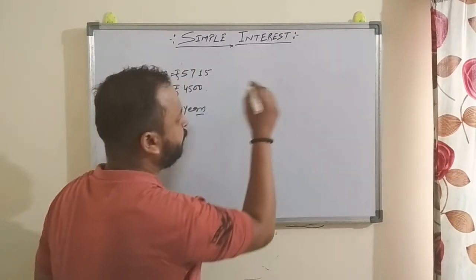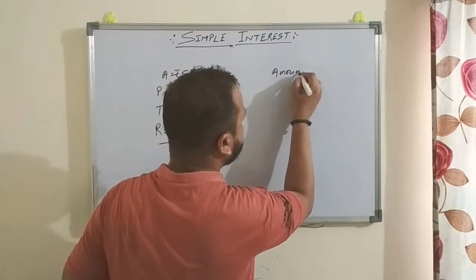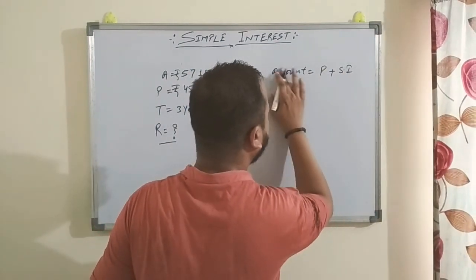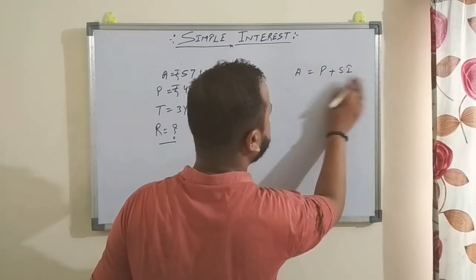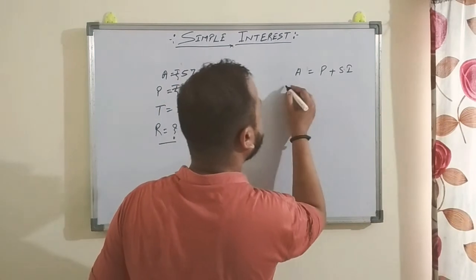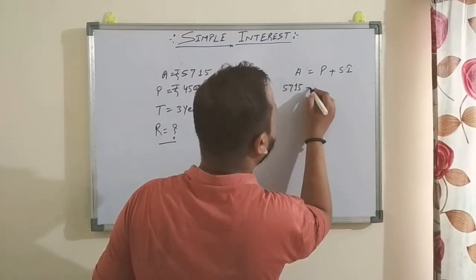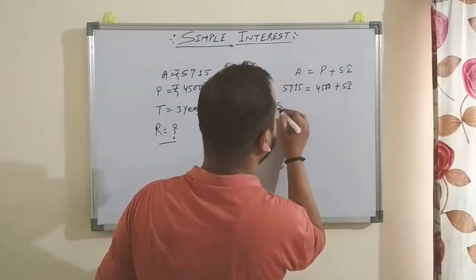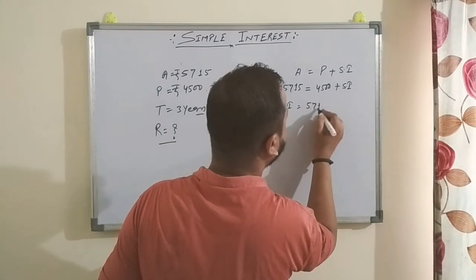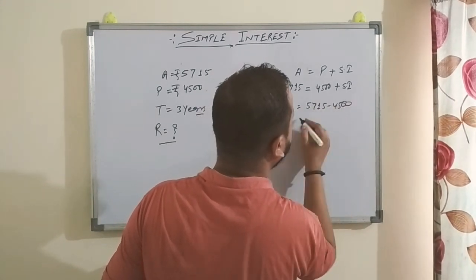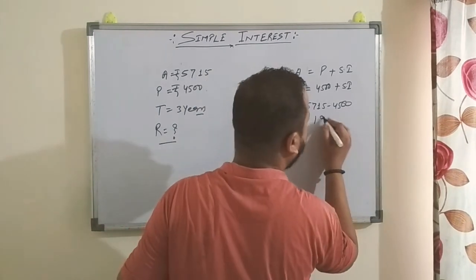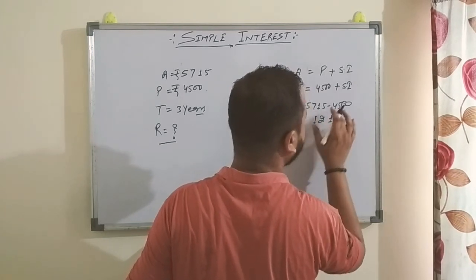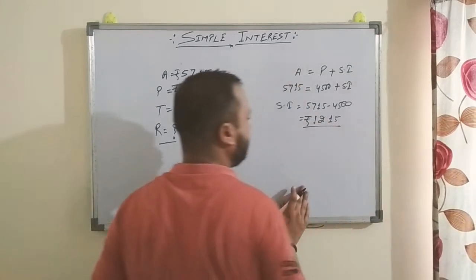So we know the formula for amount, right? Amount is equal to what? Principal plus simple interest. You can also write it as A is equal to P plus SI. So amount we know that is 5715. Principal we know that is 4500. We can easily find out simple interest. So SI is equal to 5715 minus 4500. You will get 1215. Right, 7 minus 5 is 2, 5 minus 4 is 1. This is simple interest.